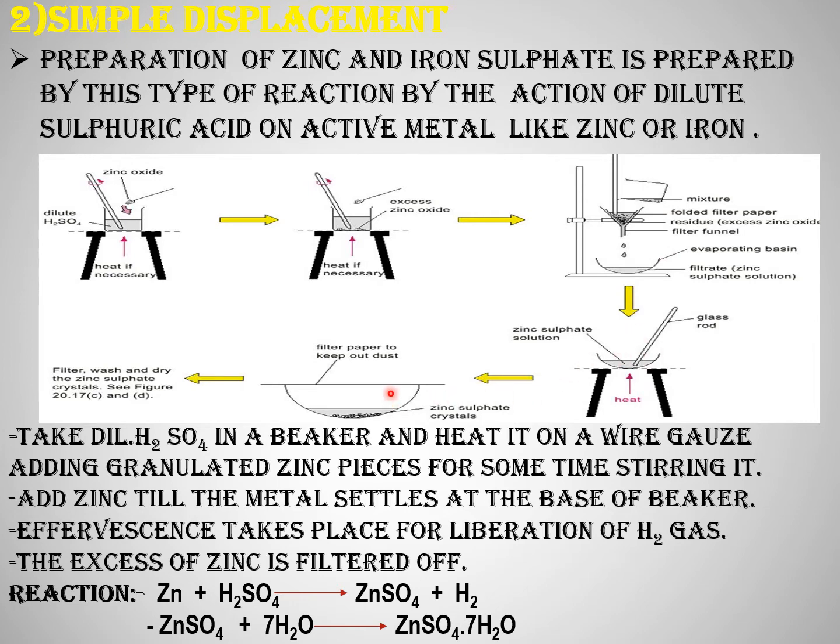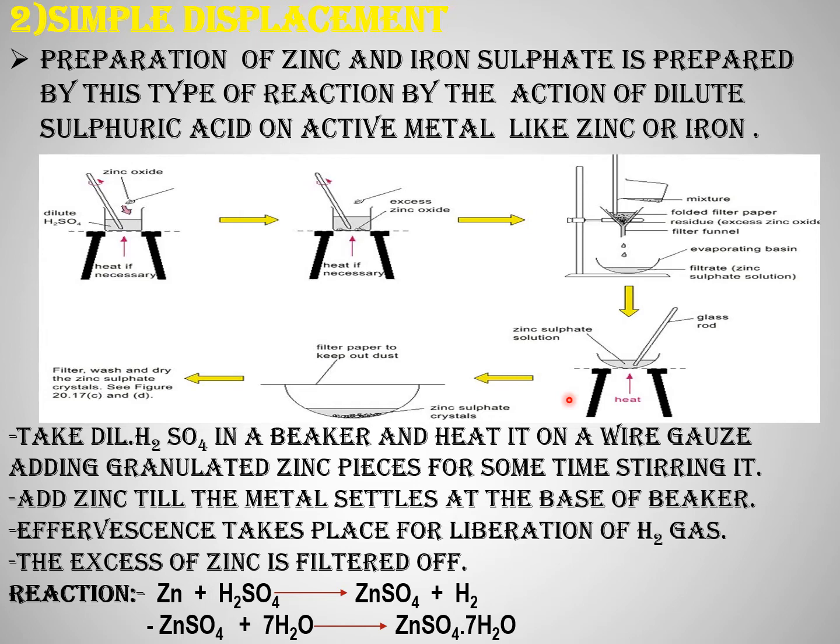Now filter the solution in order to separate the unreacted zinc. Transfer the filtrate into a shallow evaporating dish and evaporate it over a low flame on a sand bath. When the solution becomes saturated, stop heating and carry out further evaporation at room temperature. Crystals are formed, which are separated and stored in airtight containers. Keep in mind there should not be any naked flame near the apparatus as hydrogen may catch fire. In this method, 98% of the sulfates are hydrated.